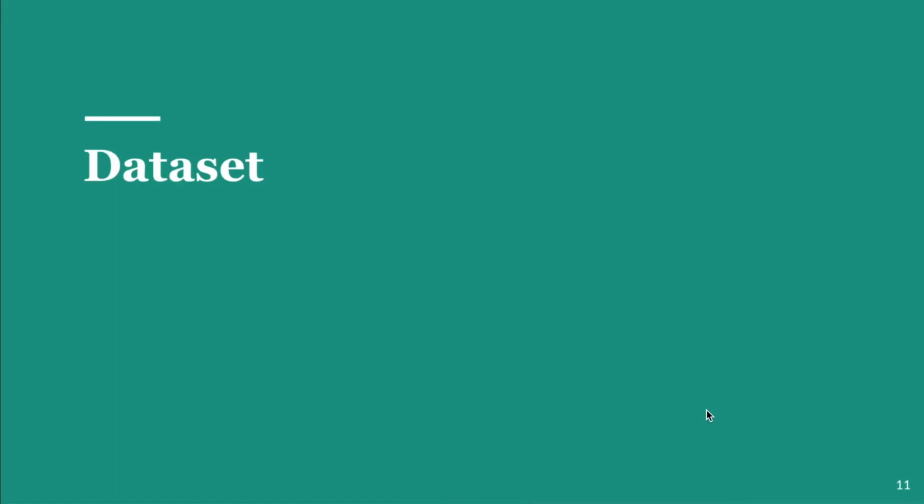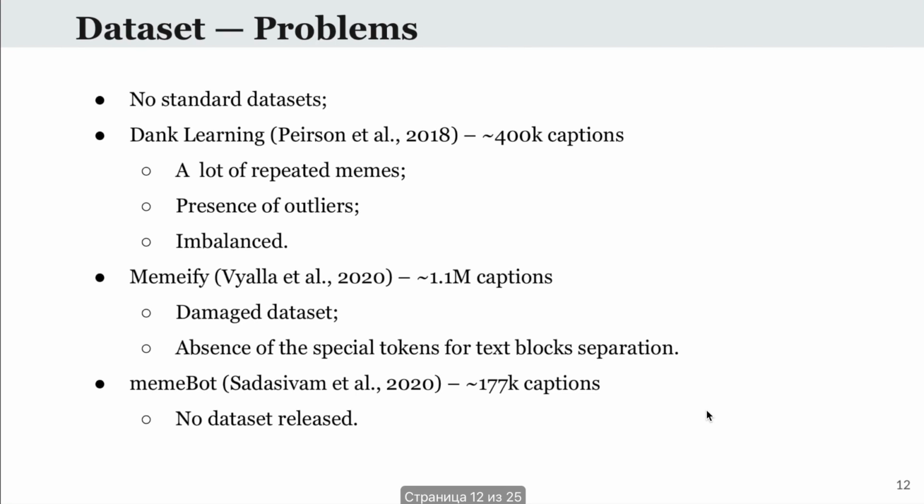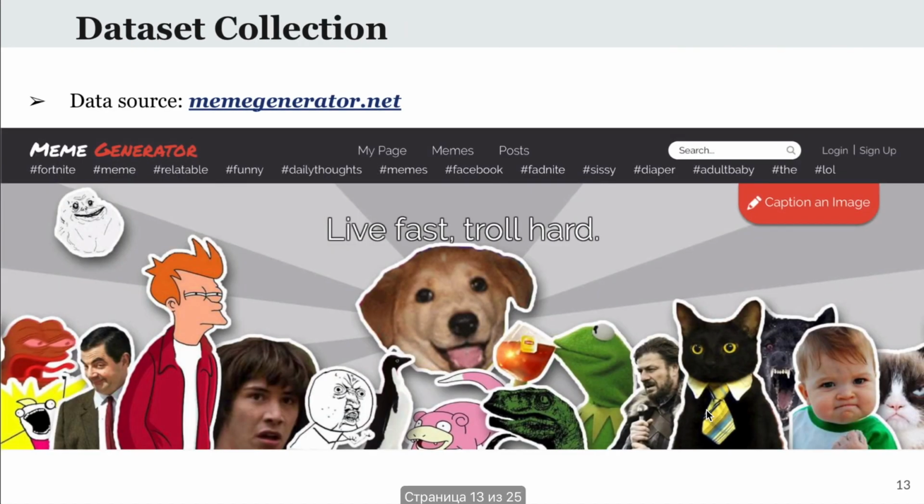Now let's talk about the dataset. In the meme generation field, there are no standard datasets, and all existing ones have issues. For example, the dataset used by Deep Learning contains a lot of meme repetitions and outliers, and is highly imbalanced. For Memify, the dataset is damaged and is not complete. And for other works, there are no published datasets. So we decided to grow our own dataset, and memegenerator.net worked the best for this task since it stores the text captions directly in HTML code.